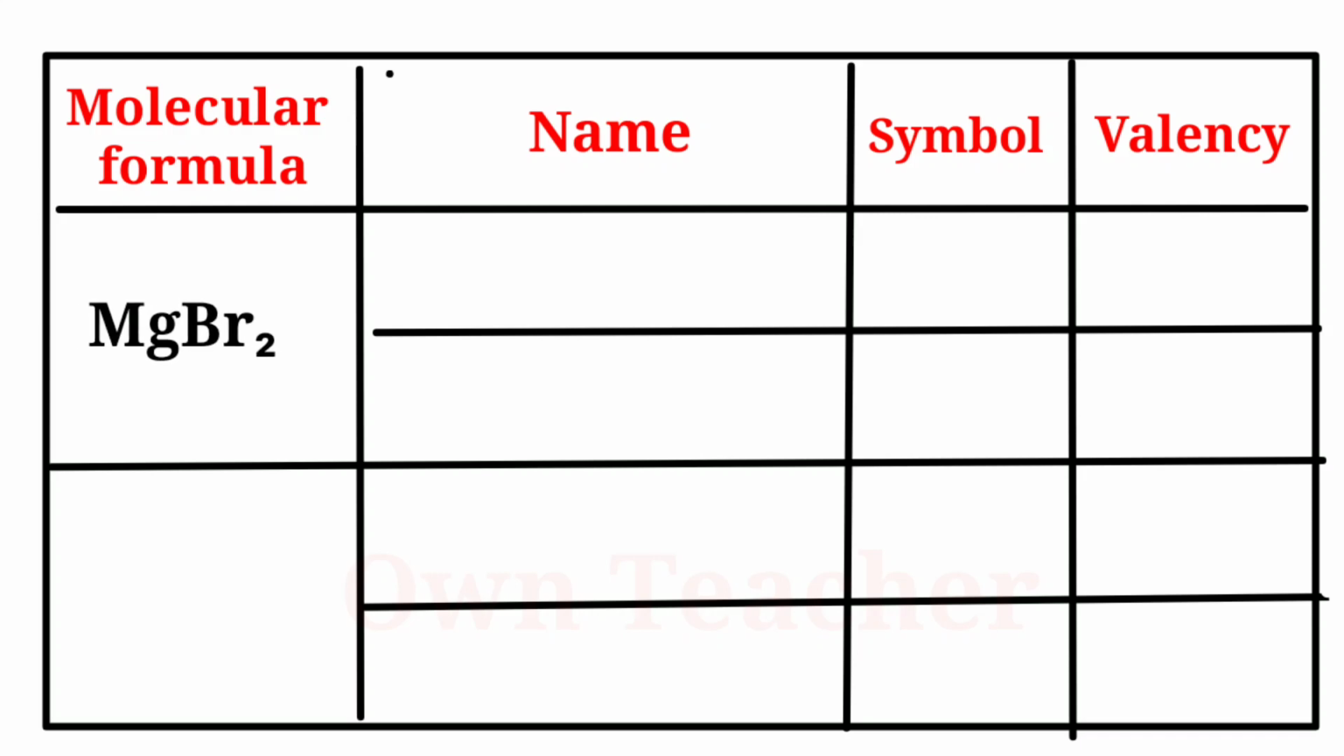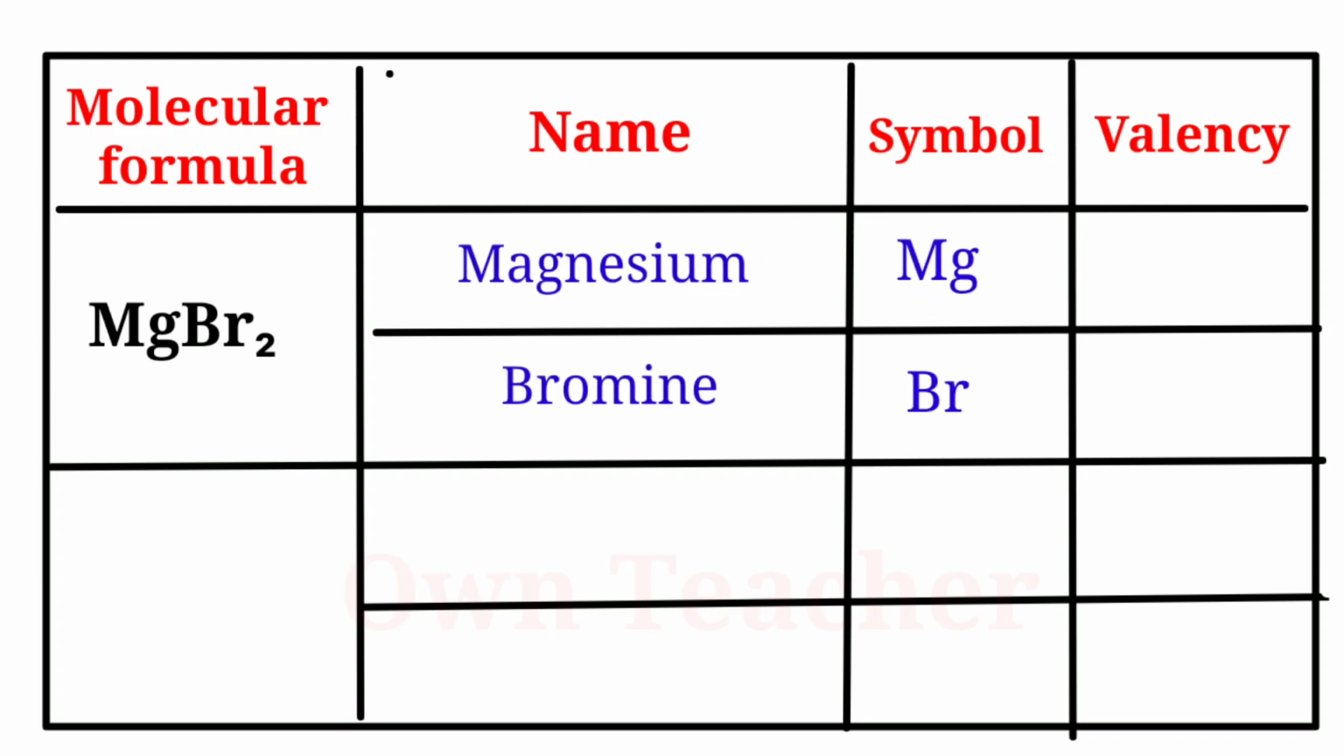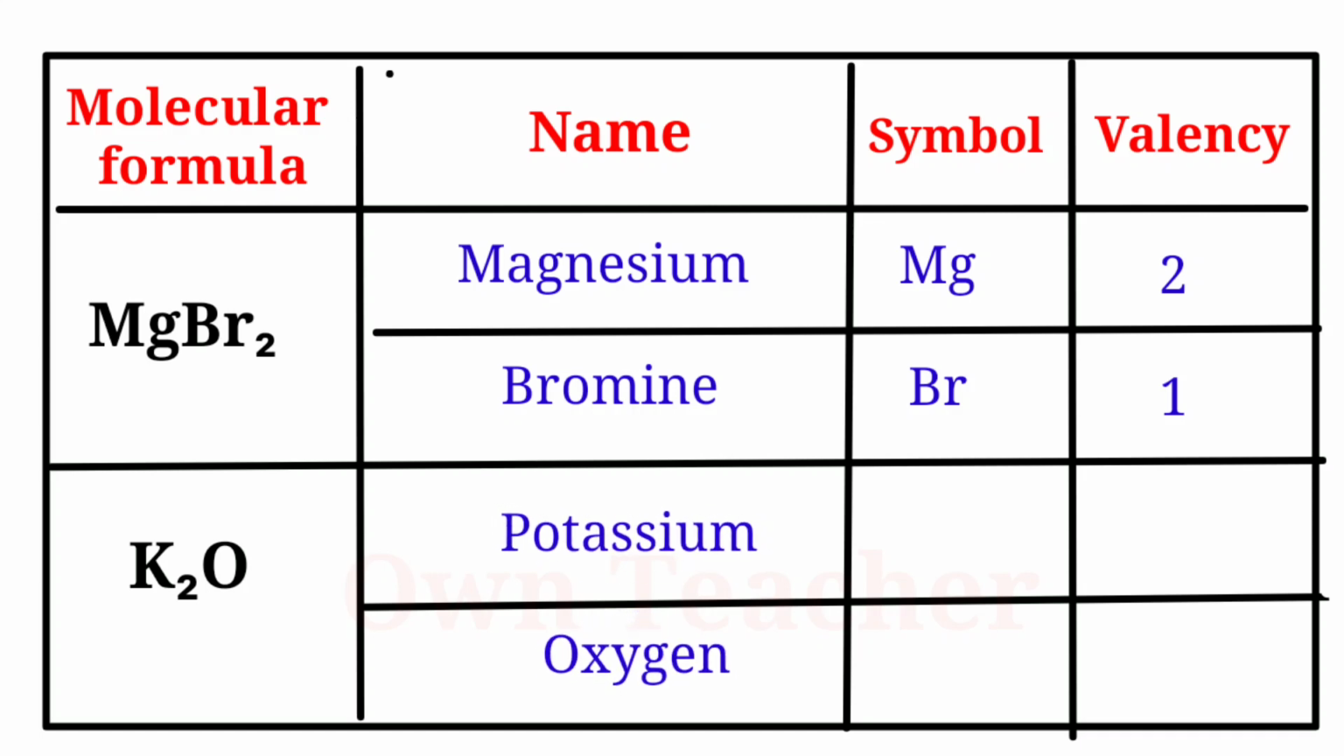Next molecular formula is MgBr2. Its names are magnesium and bromine. Its symbols Mg and Br. Its valencies are 2 and 1. Next molecular formula is K2O and its name potassium and oxygen. Its symbols K and O. Its valency 1 and 2.